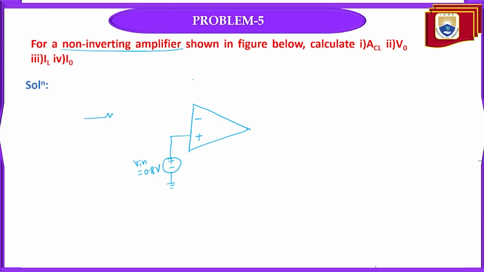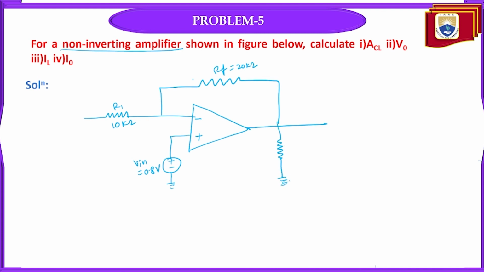And the R1 value is 10 kilo ohms given. And the RF resistance is 20 kilo ohms. And the load resistance value is 2 kilo ohms.